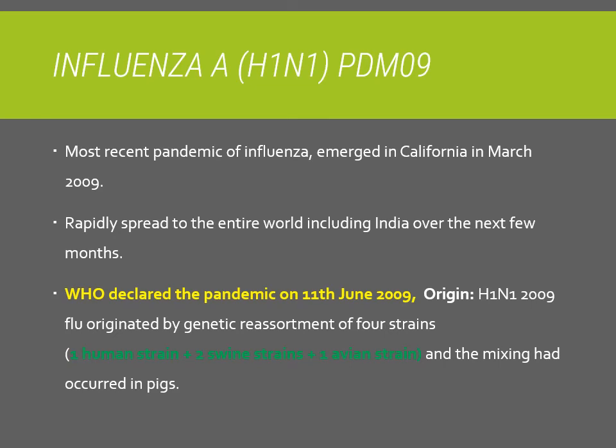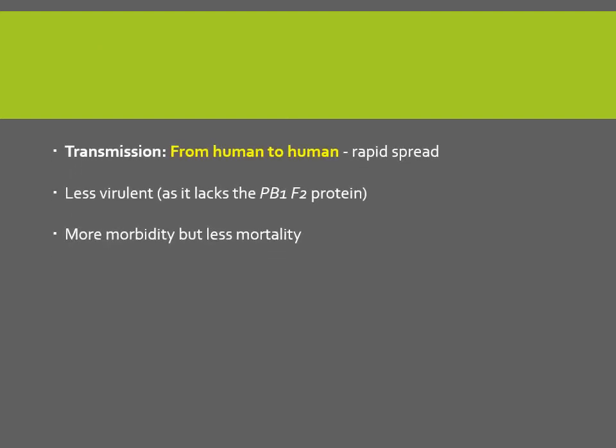WHO declared the pandemic on 11th June 2009. Although we say it was H1N1 flu, it was actually a genetic reassortment of 4 strains: one human strain, 2 swine strains, and 1 avian strain, and this mixing had occurred in the pigs. In that pandemic, H1N1 was transmitting from human to human. It was less virulent as it was lacking the PB1F2 protein. There was more morbidity but less mortality.